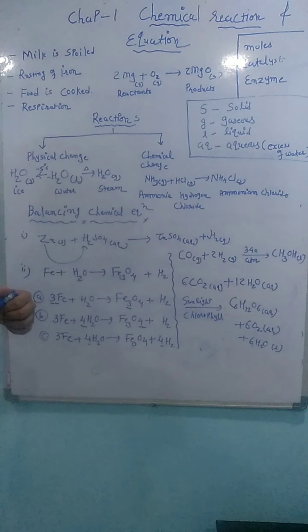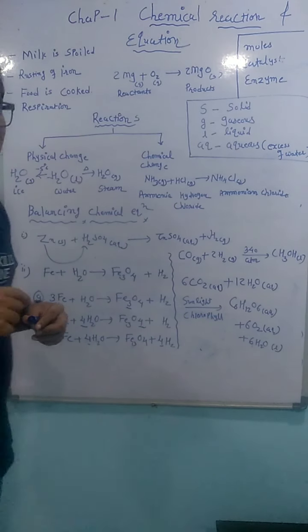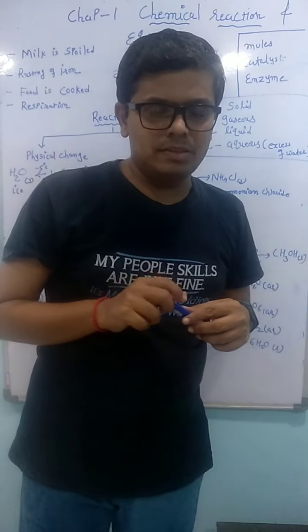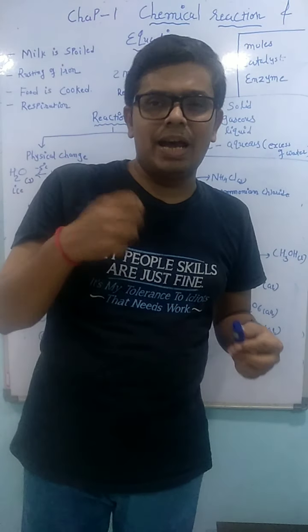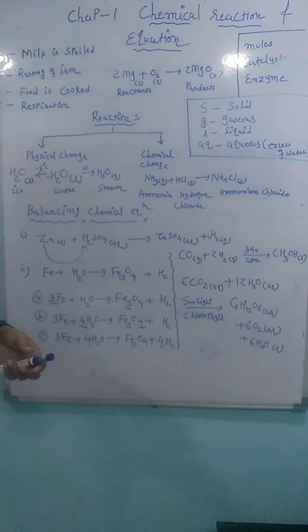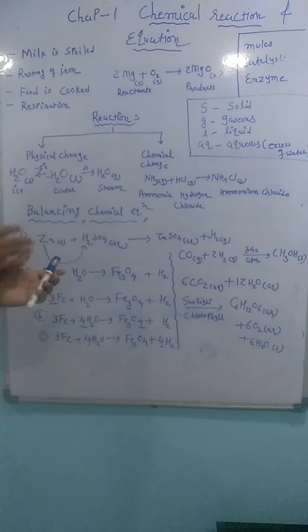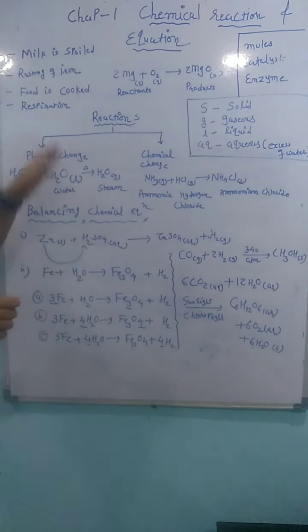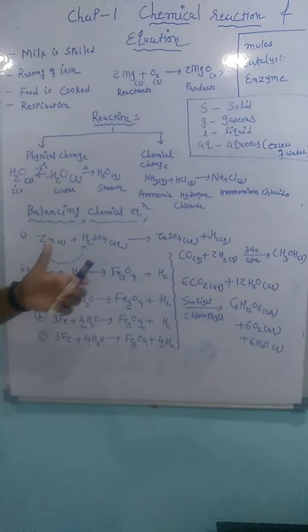Third, food is cooked. Why do we cook food? Animals like cow and buffalo can eat the plant directly because in their body one special enzyme is present, called cellulase. That cellulase digests the food directly. In our body cellulase is absent, so we have to break the food outside. So the cooking process is one type of decomposition reaction. We decompose the food into small, easier parts.